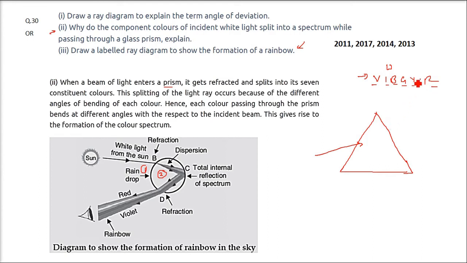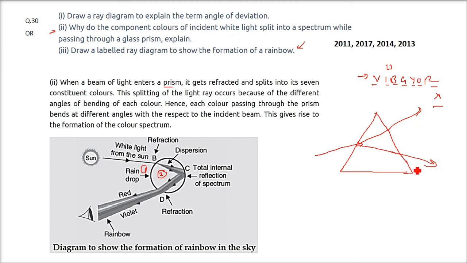All these lights have different lambda, and when we know about scattering, Mie scattering, Rayleigh scattering, all this is happening along with refraction. Because of this different refraction for each lambda, each affects differently. Some bend more, some bend less.